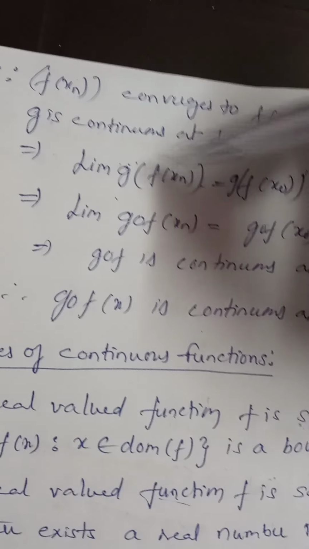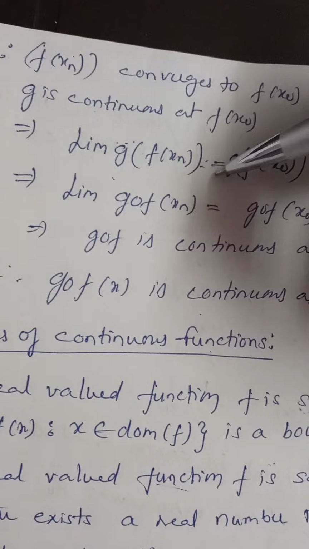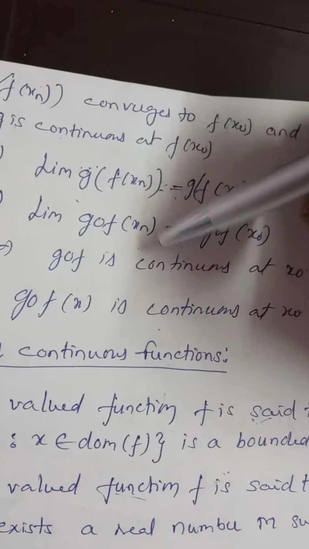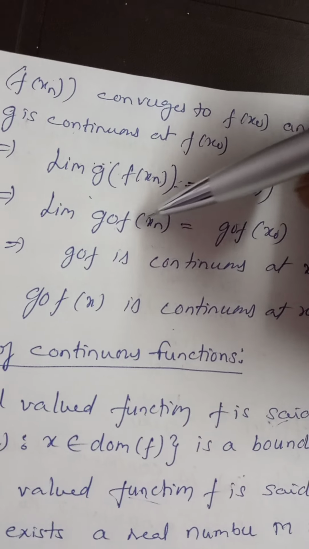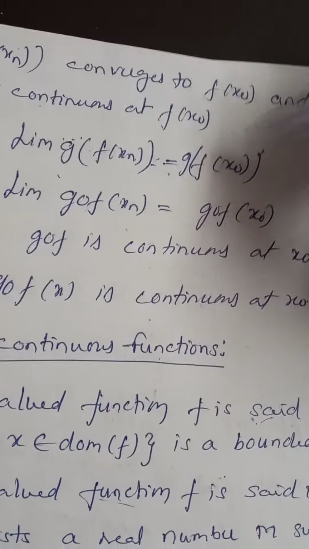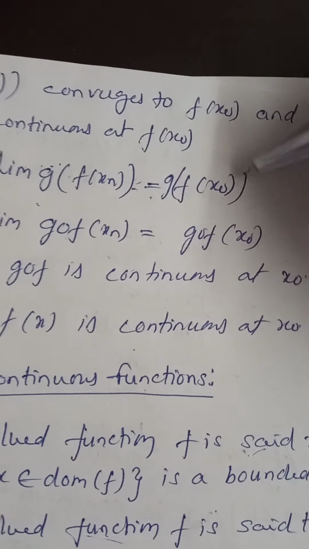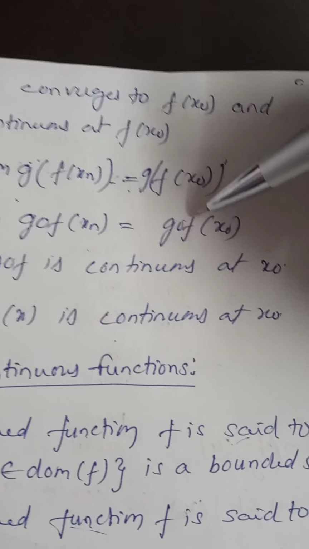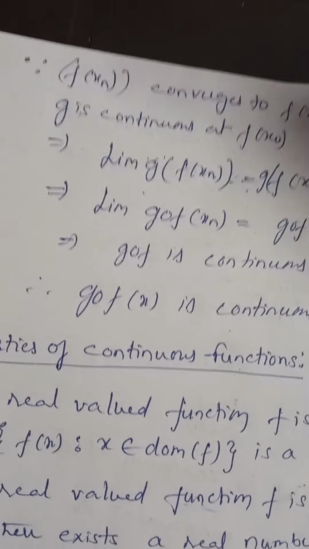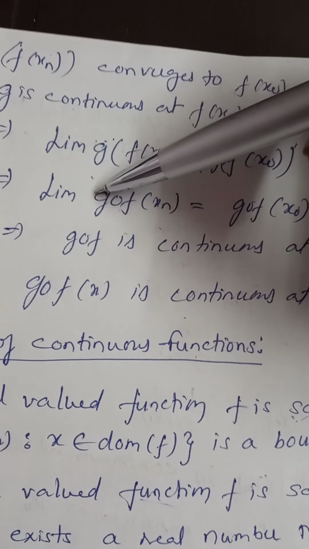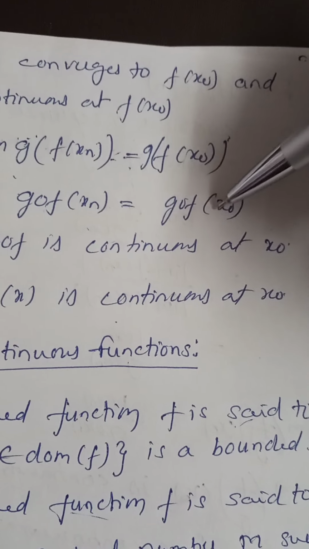Limit, the name you can write by definition. g of f of x naught can be written as g circle of f of x. g circle of f of xn is equal to, same application here, g of f of x naught can be written as g circle of f of x naught. That means the limit of this function exists and the value is equal to this thing.